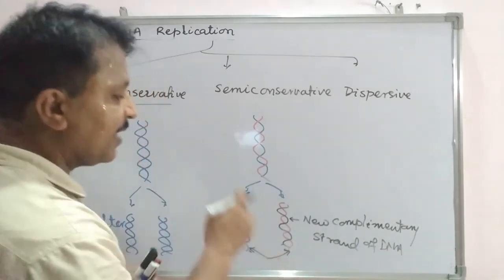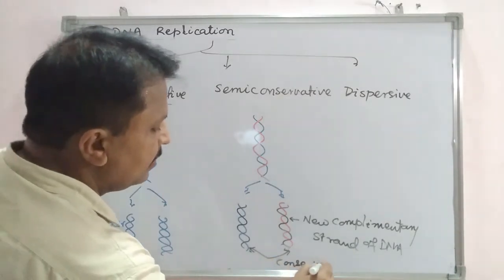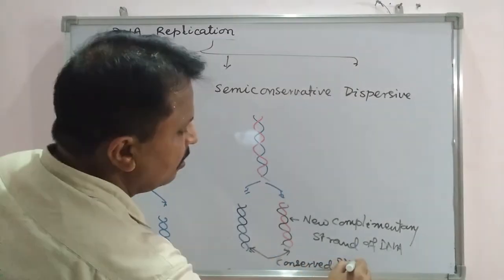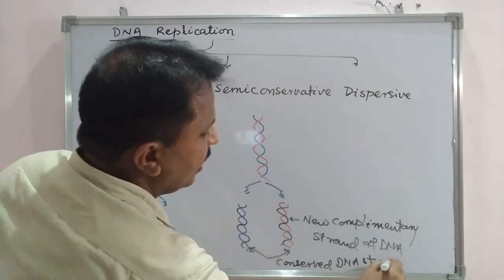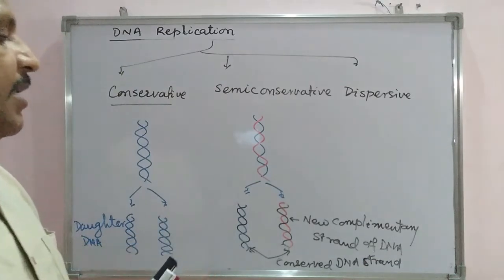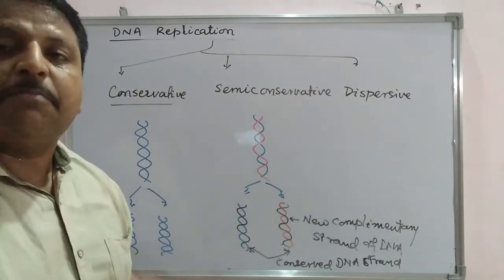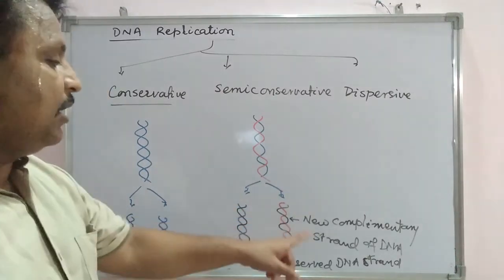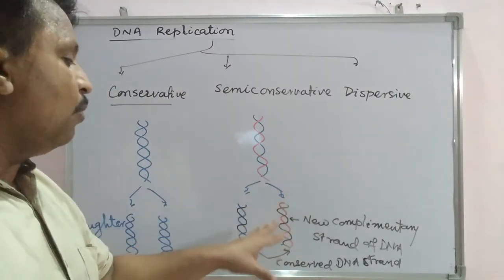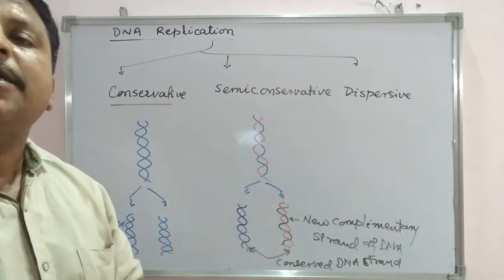Semi-conserved means half conserved. These two are the conserved DNA strands over which the new complementary DNA strand is synthesized. So the old DNA strand will act as the template strand, but the new DNA will be synthesized over the old DNA strand, and that will be termed the complementary strand.